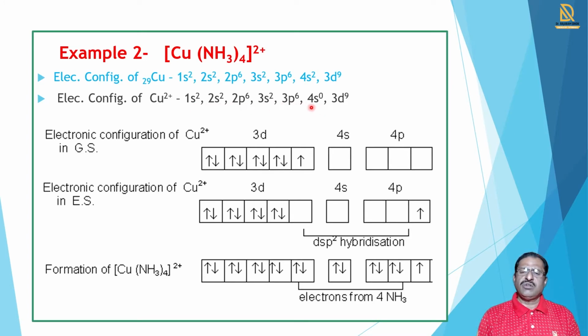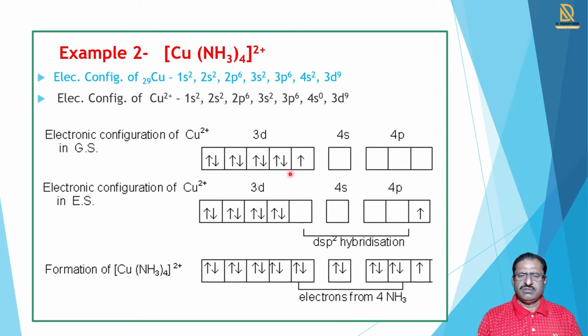All other electronic configuration is the same. Now we show the valence orbitals in the block diagram. For copper +2 in the ground state, 3d contains 9 electrons, 4s contains 0 electrons, and 4p contains 0 electrons.